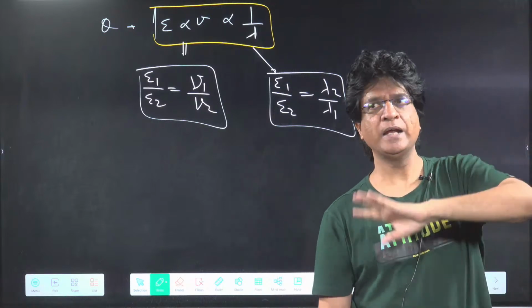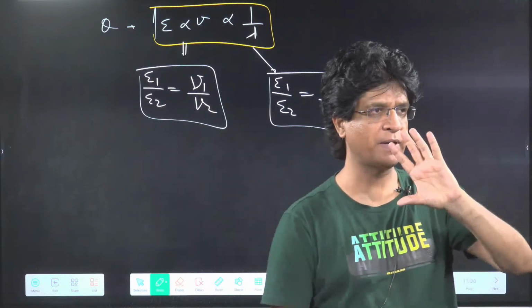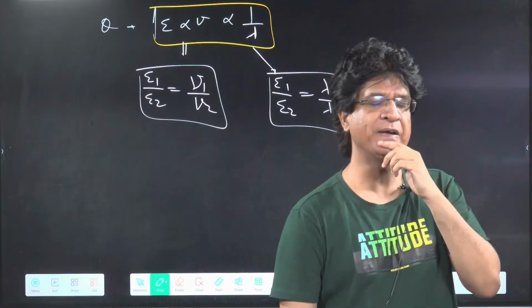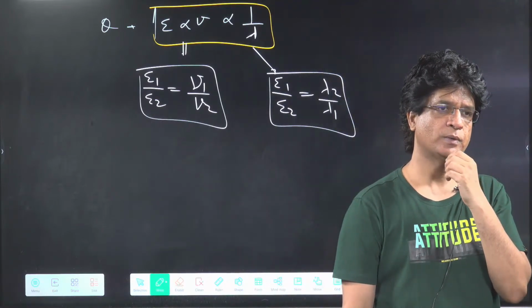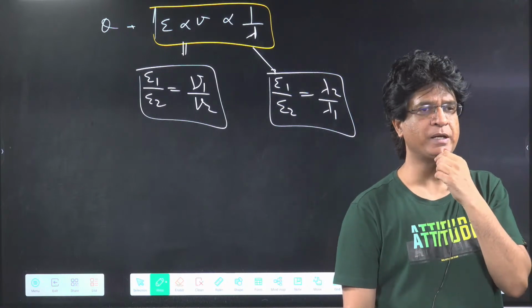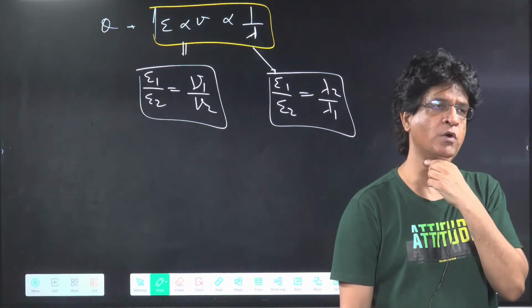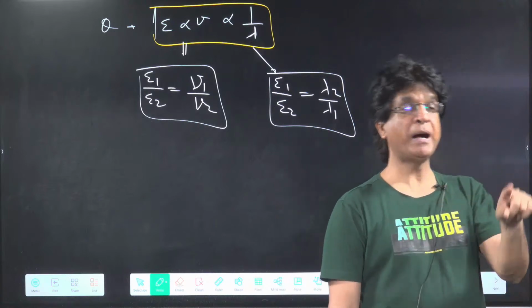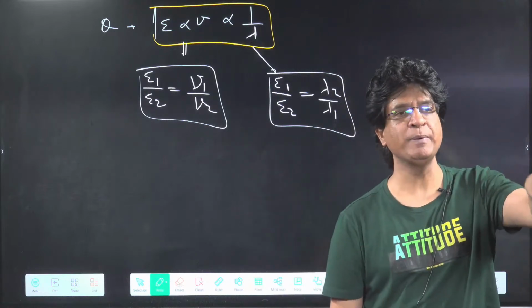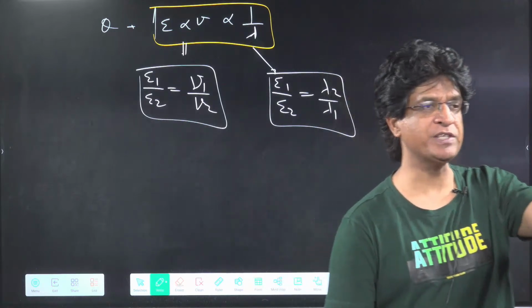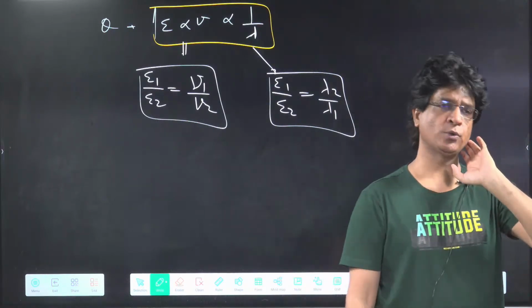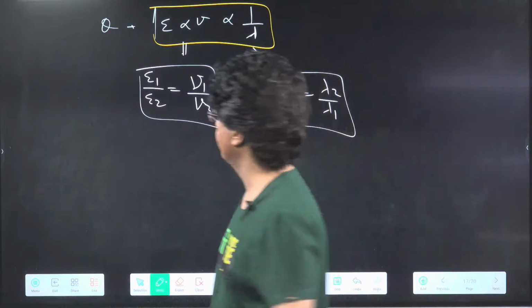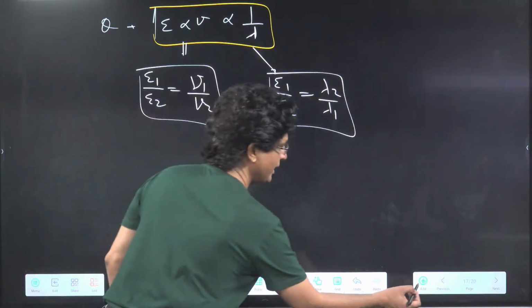If energy is made 4 times, wavelength becomes 1/4. True or false? If energy becomes 4 times, wavelength becomes 1/4 times. Very good. But frequency will become 4 times. True or false? That is also true. Very good. So let's do a question now.